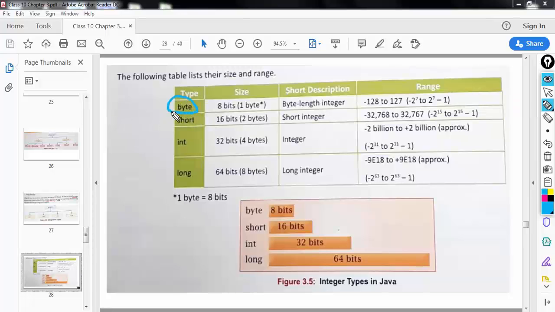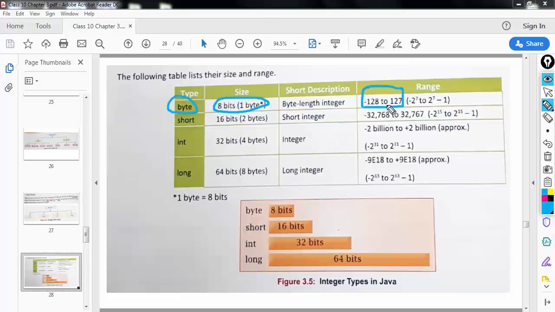If you use the byte data type, it will take up 8 bits of memory or 1 byte. So 1 byte is equal to 8 bits. And it can store numbers from minus 128 to 127.